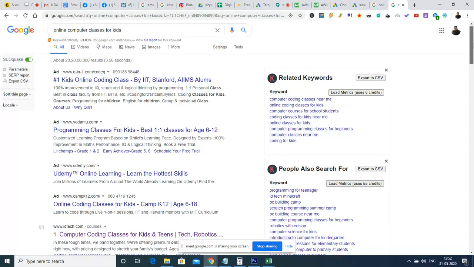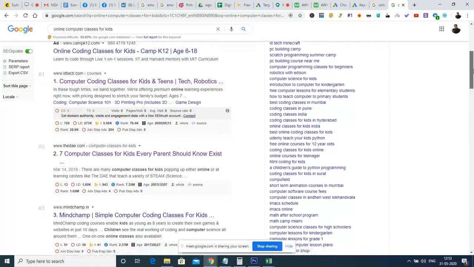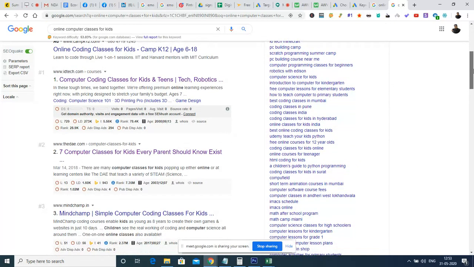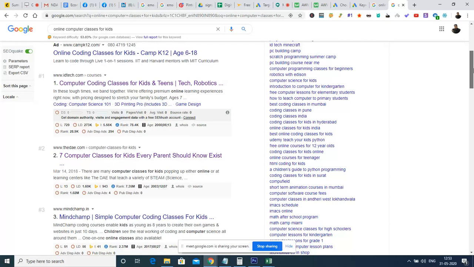So when I'm searching for the keyword online computer classes for kids, the results I'm getting are mostly related to the domains which are there in India, right? So, the businesses which are running in India. It is not showing something which is in China or New Zealand or Australia, right? So how is it showing the results which are relevant to the location that we are searching for?